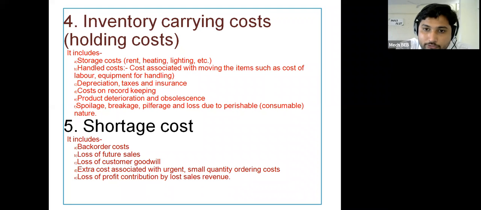Then handling cost. If you want to move the material from one location to another, or from the warehouse to your company location, that handling cost or material moving cost will come under the handling cost. So the cost associated with moving the items, such as the cost of labor, equipment, or handling instruments, comes under the handling cost, and handling cost comes under the inventory carrying cost.